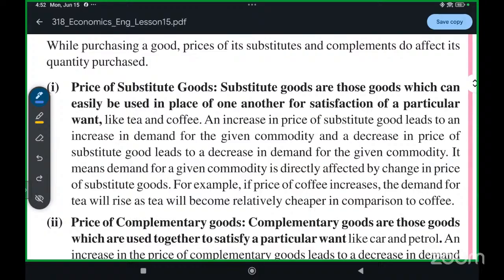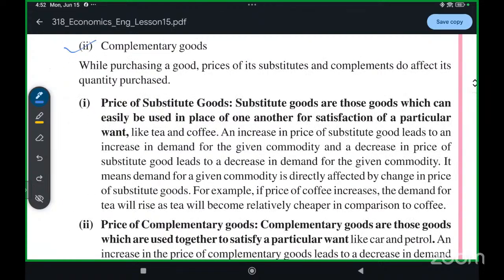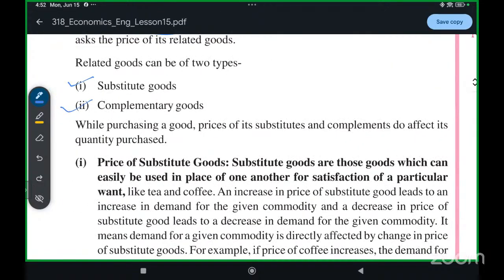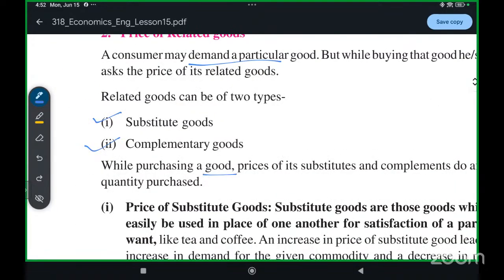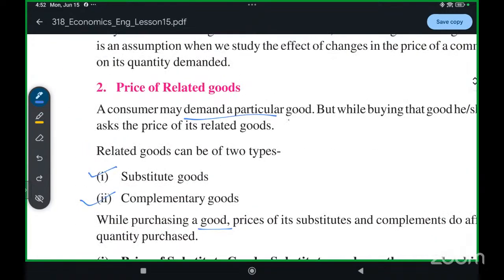Now, while purchasing a good, good here means commodity. The word good means a commodity or an item.